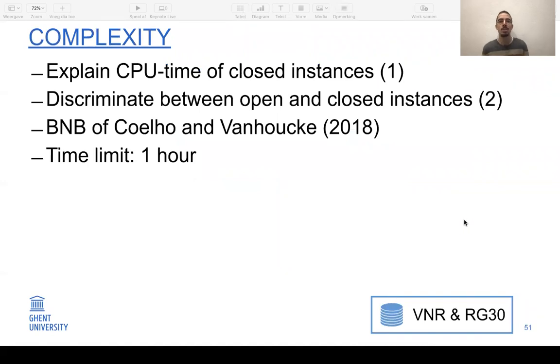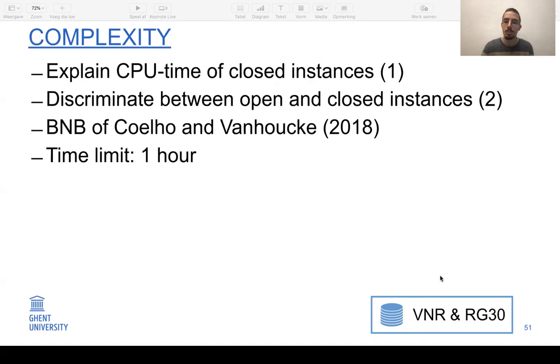The second criterion is the complexity. So how well can a summary measure explain the instance complexity? We did two types of experiments similar to the previous chapter, but here in the presentation, I will focus on the first one, namely how well can summary measures explain the CPU time for the optimal algorithm from Coelho and Van Eynde of 2018.